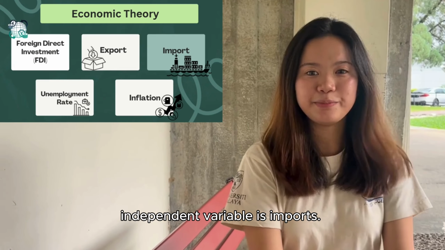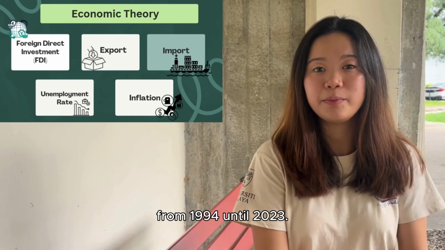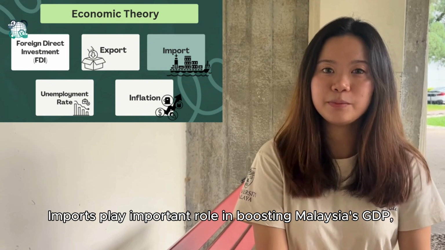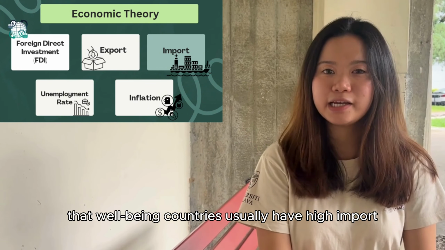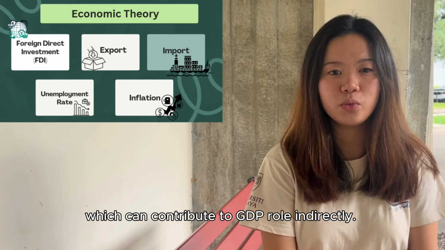Moving on, our third independent variable is import. We assume that import has a positive relationship with GDP from 1994 until 2023. Import plays an important role in boosting Malaysia's GDP. It is said that well-off countries usually have high import and large trade, which can contribute to GDP growth indirectly.